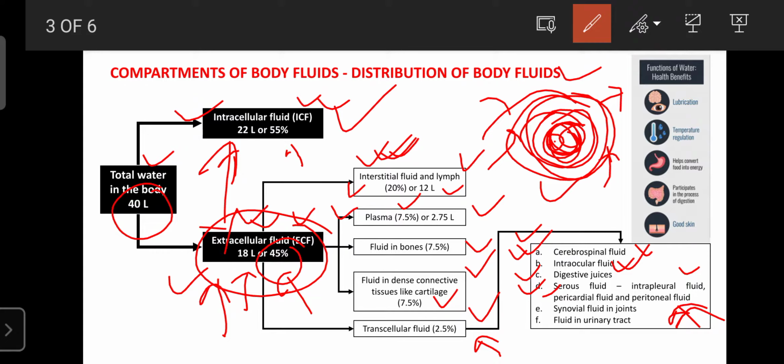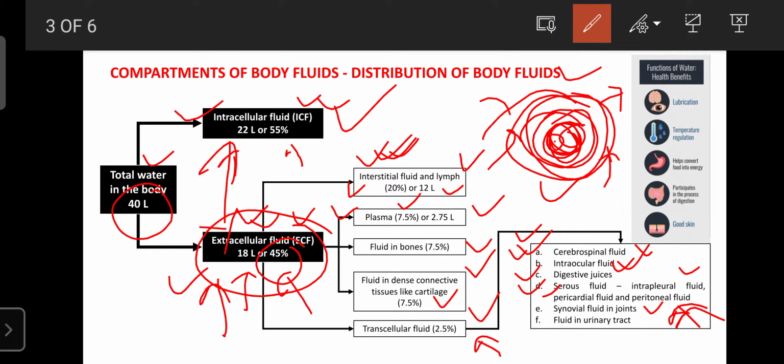Next one is the synovial fluid. Whatever fluid is present in the joint is considered the synovial fluid. Its function is to act as a lubricant. It can prevent friction between the bones. A certain jelly-like substance is present in the joint, that is the synovial fluid.